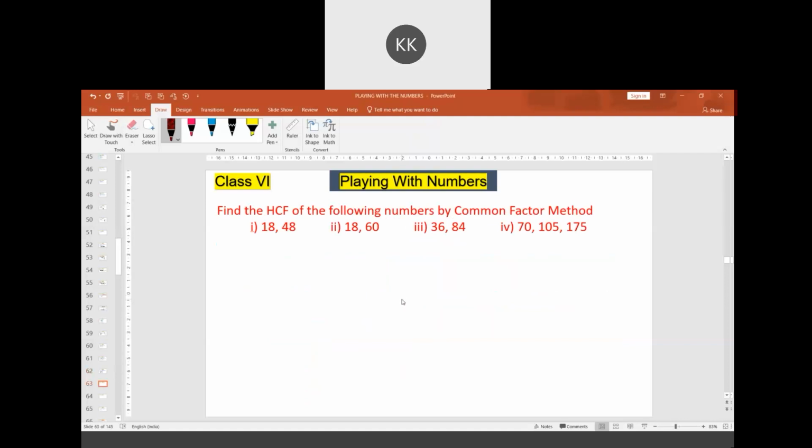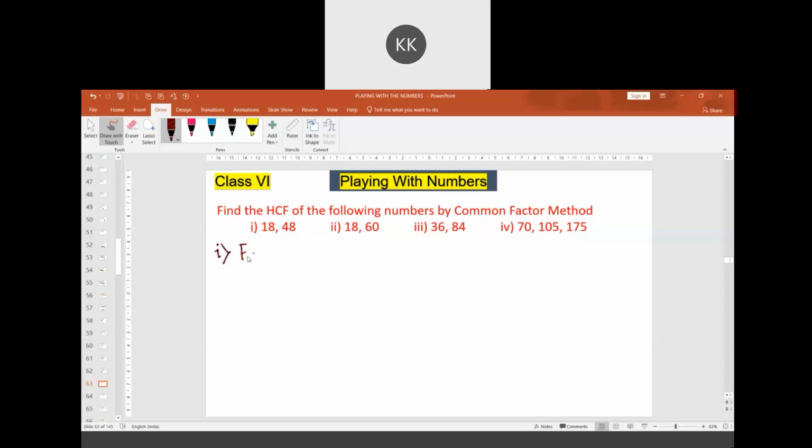Now I have a question here. Find the highest common factor of each of the following by the common factor method. Let's take up the first one. In the first one, we have 18 and 48.